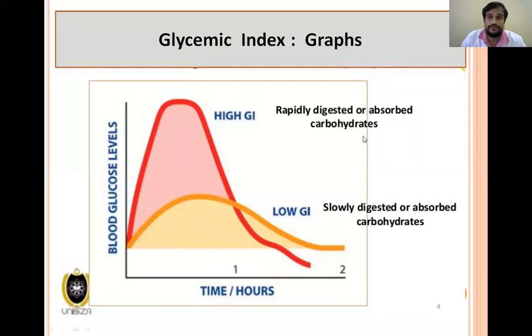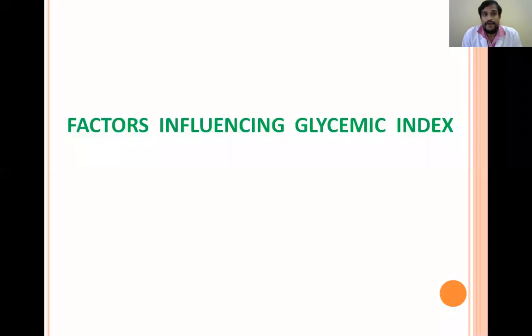The meaning of that is, some factors in the food are causing a change in the digestion and absorption of the food in the intestine. So what are those factors we are going to see? Factors influencing glycemic index, or in other words, factors influencing the rise of blood glucose levels, or in other words, the factors influencing the digestion and absorption of a food substance in the intestines. So all the things are the same.